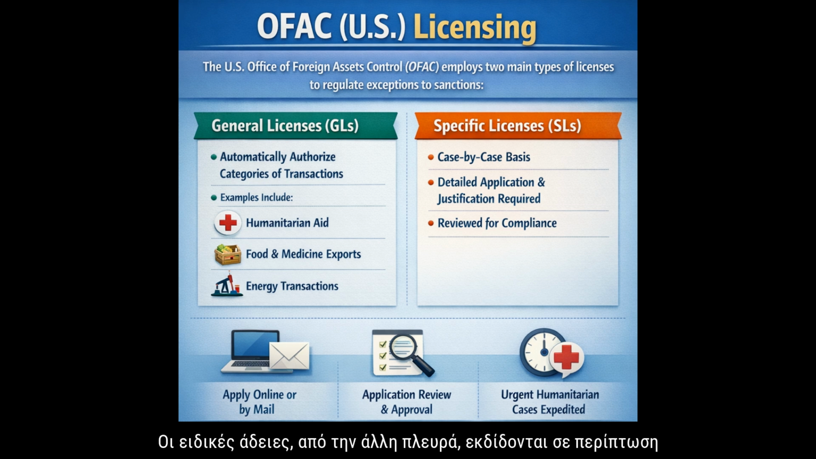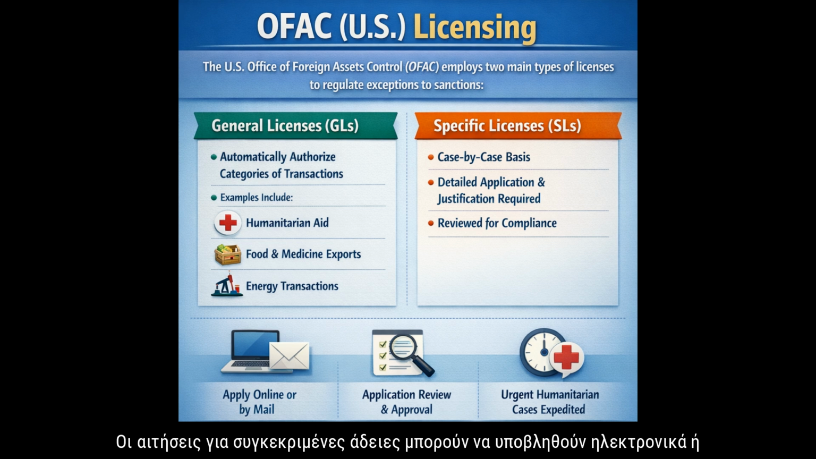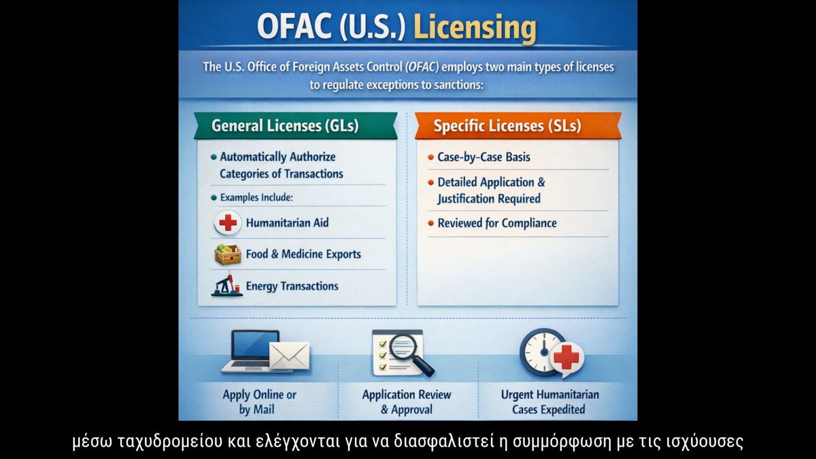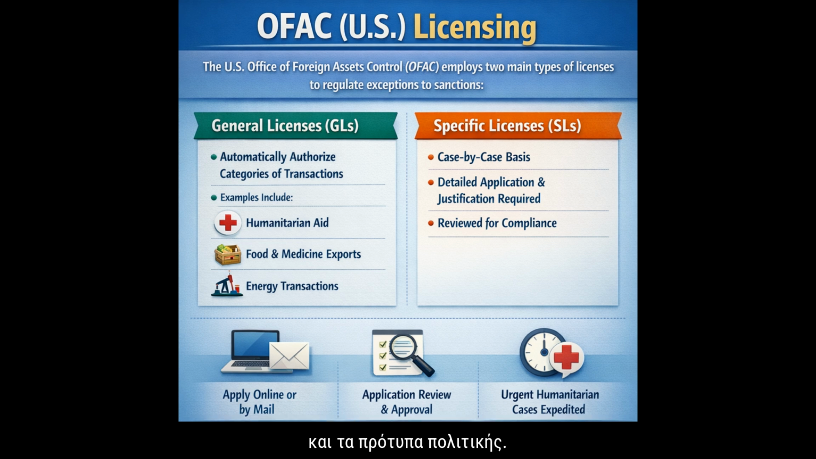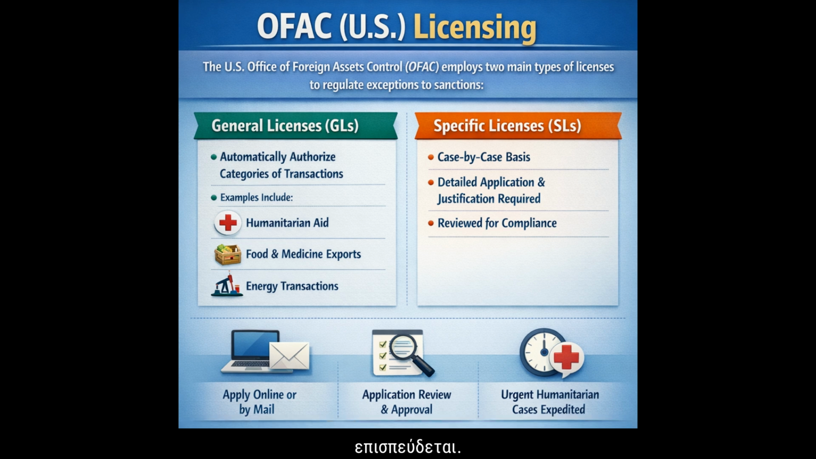Specific licenses, on the other hand, are issued on a case-by-case basis and require a detailed application with justification for the activity. Applications for specific licenses can be submitted online or by mail, and are reviewed to ensure compliance with applicable legal and policy standards. While timelines vary, urgent humanitarian cases are typically expedited.